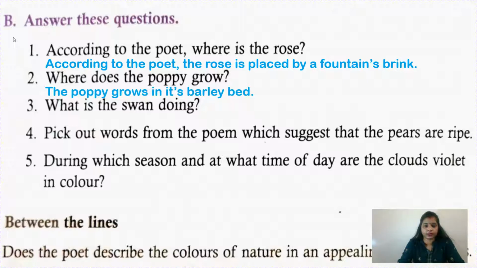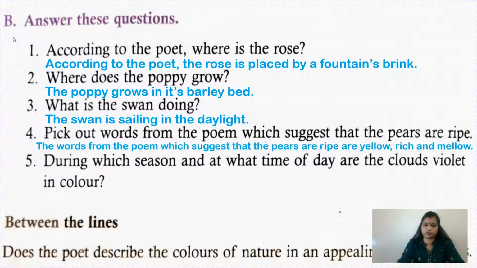What is the swan doing? The swan is sailing in the daylight. Daylight means, you can say, in the morning, and till the time the light is there. Pick out words from the poem which suggest that the pears are ripe. The words from the poem which suggest that the pears are ripe are yellow, rich and mellow. And these are rhyming words also, yellow and mellow.